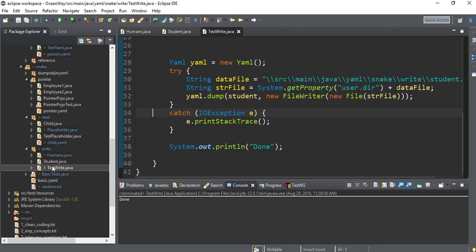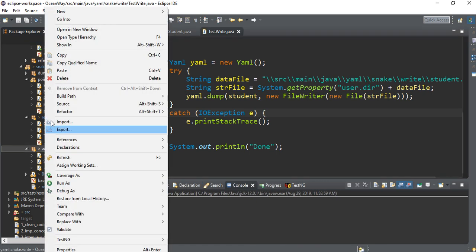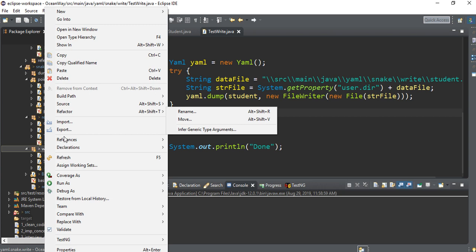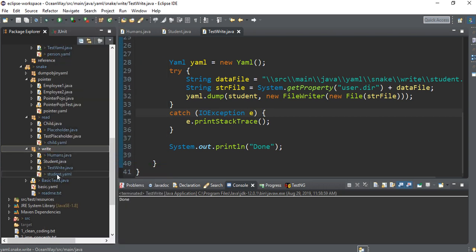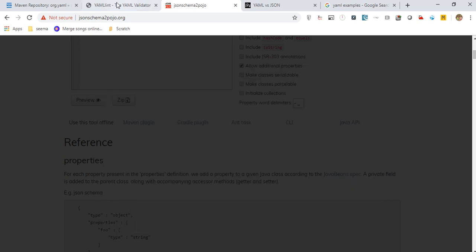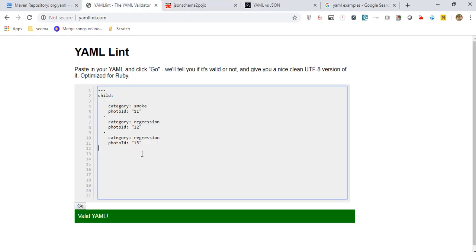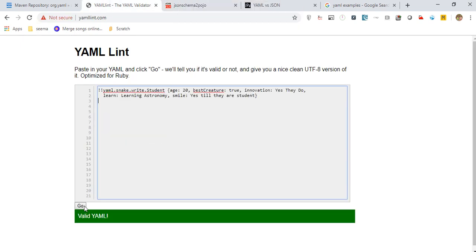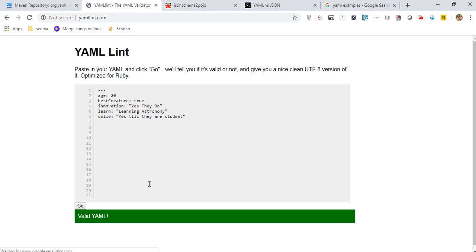Okay, done. So we will refresh this particular folder. See, this file has been generated, right? We will open it and see. This YAML file has been created. We can check the validity of this YAML here, whether this is a valid YAML or not. Yes, this is valid, and see, it has beautified the YAML.